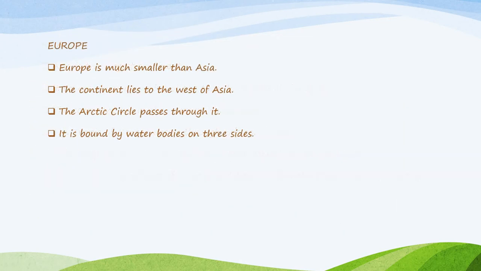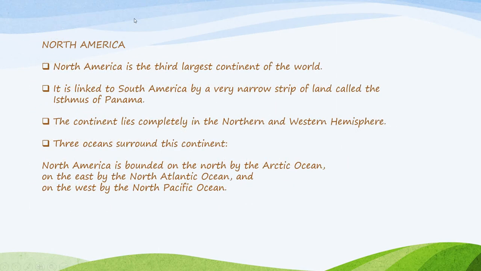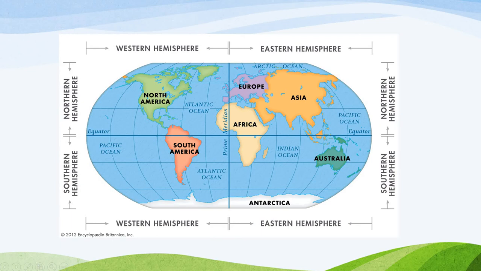Okay, now the next continent is North America. North America is the third largest continent of the world after Asia and Africa, as you know, and it is linked to South America by a very narrow strip of land called the Isthmus of Panama. We will see later what is an isthmus, and the continent lies completely in the northern and western hemisphere, and three oceans surround this continent. On the north, it is bounded by Arctic Ocean, east by North Atlantic Ocean, and on the west by North Pacific Ocean.